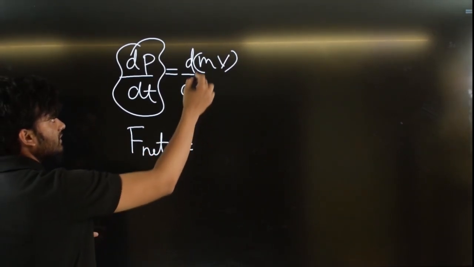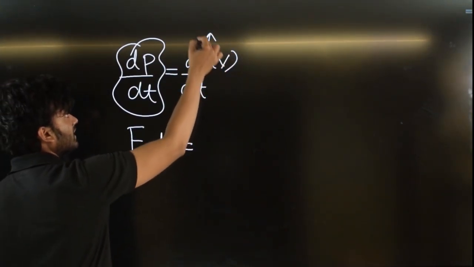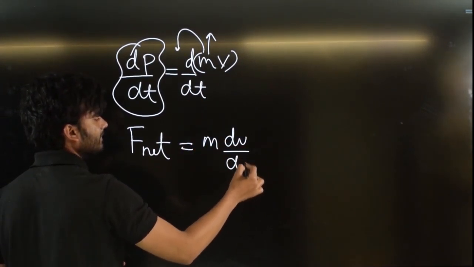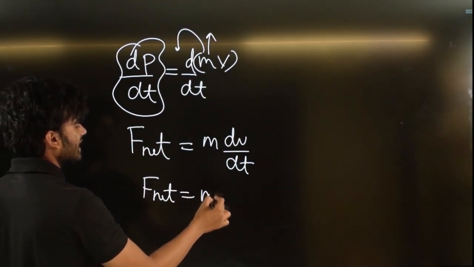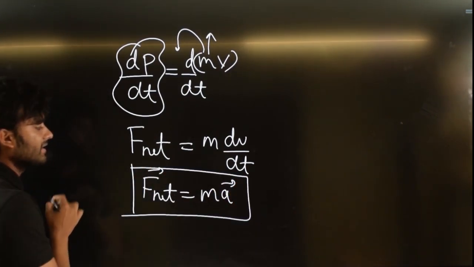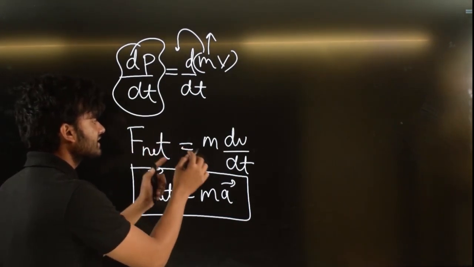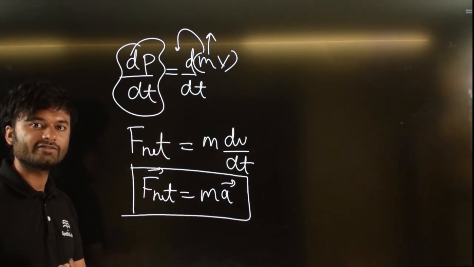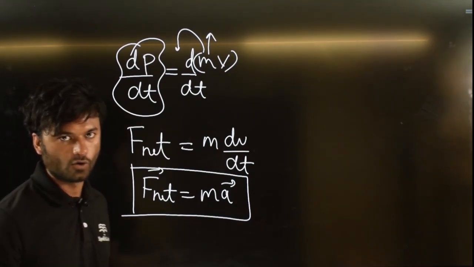So F net is equal to, and here we always consider m as constant, so m comes out, and we get m dv by dt. As you know, dv by dt is acceleration. So net force is equal to m into a, mass into acceleration. Remember, in this formula I have considered mass as a constant. This formula F equal to ma is only valid when you have a constant mass. This is very important. I hope you understand this.